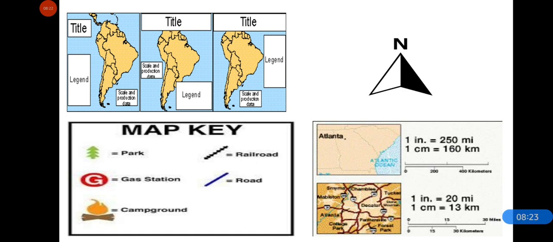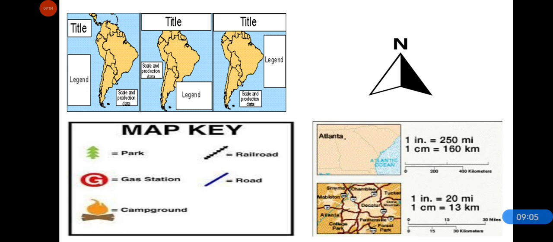It is given below the title, and this arrow tells us all the directions, because how do you know all the directions? With the help of the north arrow. When you know the north, then opposite is south, right is east and left is west. So with the help of direction we can locate the states, capitals or anything given on the map when we know where this place is. So we can locate it on a map.